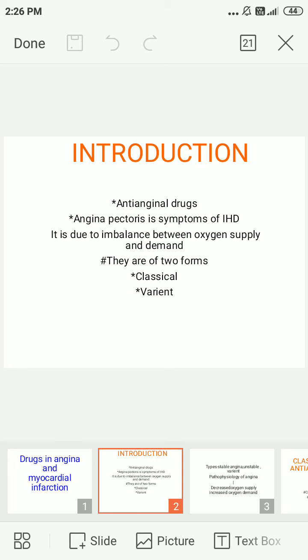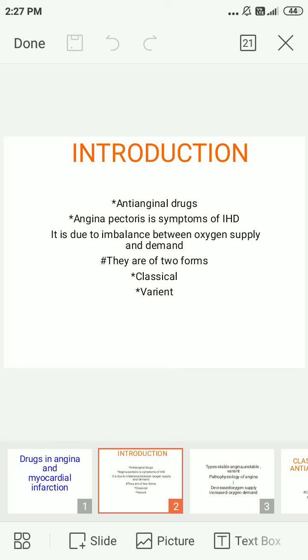There are two forms, classical and variant, and angina is also divided into three types: stable angina, unstable angina and variant angina. Let's go into these three types. Stable angina is also a classical angina. It occurs as episodes of chest pain. That's why it's called stable angina.